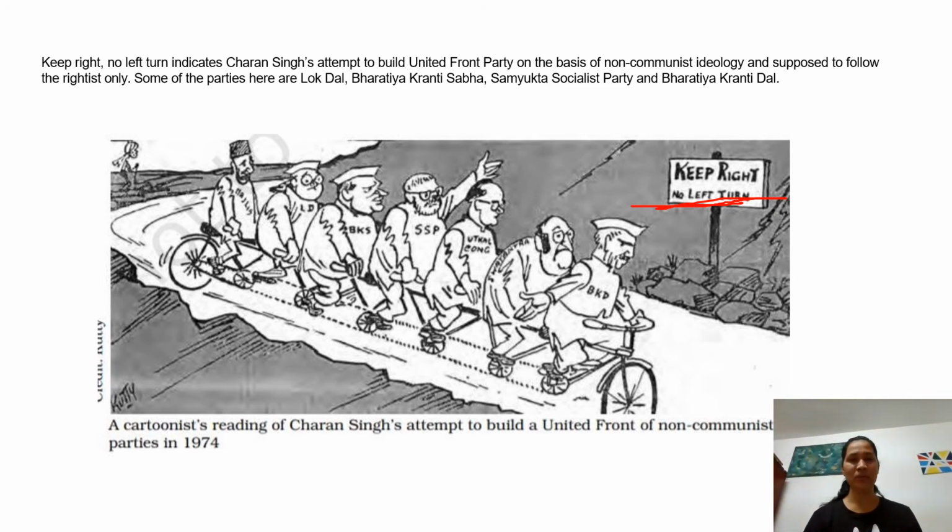In this attempt, this person is Charan Singh, and he's attempting to form a united front party with no people of the communist party or the leftist ideology, and only people who belong to the rightist ideology. Some of the parties here are Lok Dal Party, Bharatiya Kranti Sabha, Samyukta Socialist Party, and Bharatiya Kranti Dal. Okay, now let us move on.